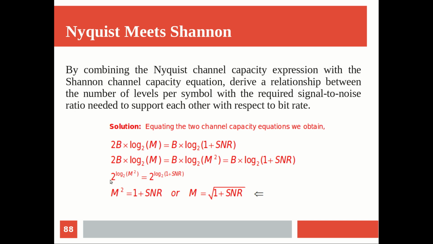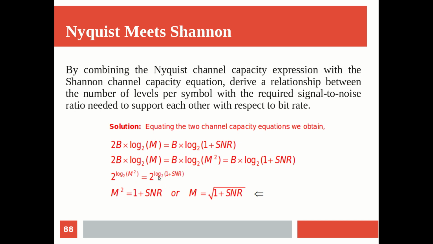The same applies to, say, 10 raised to log something to the base 10, which is equal to that something. You can generalize: x raised to log y to the base x. The base should be x and x raised to it, then the value is y. You may have studied this when you learned the logarithm concept. It's a property of the logarithm. So with that, this simply becomes M square.